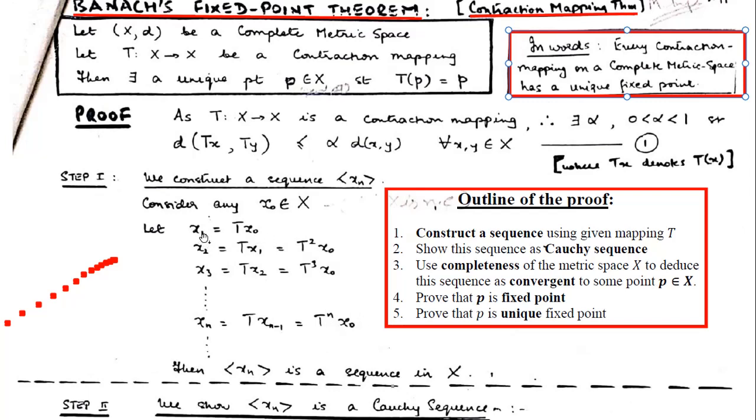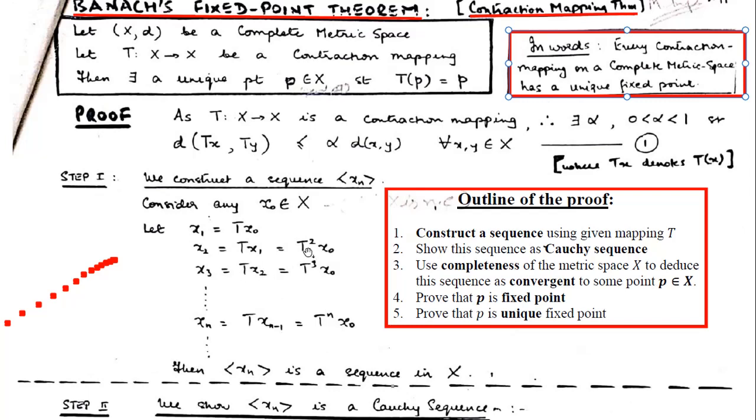Now let us see it. What is x1? It is T of x naught. Now x2 is T of x1, and what was x1 in terms of this? Let us substitute here. So this will be T applied to T of x naught, so it is T composed twice, applied to x naught. Same way, what will be x3? It will be T applied to x2.